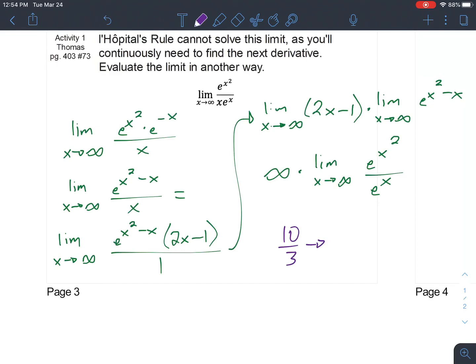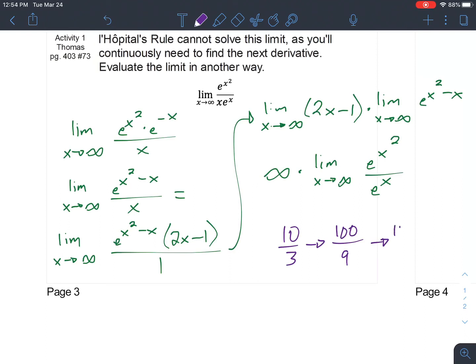We know 10 over 3, that's 3.3 repeating. Now let's say that we're going to square both of them. We get 100 over 9. This is going to be a lot larger. It's going to be getting bigger than 3 and 1/3.